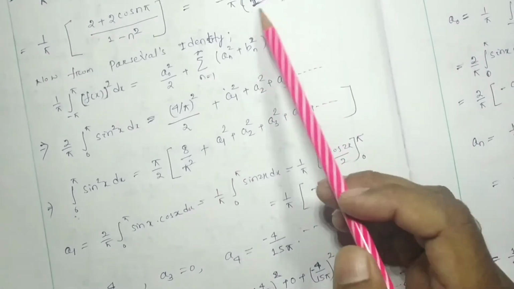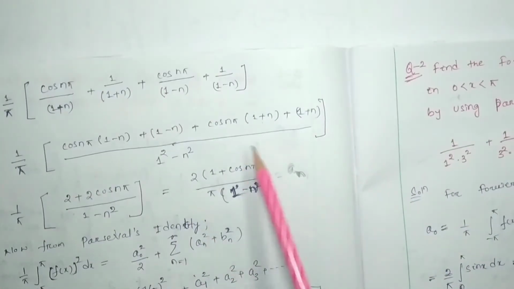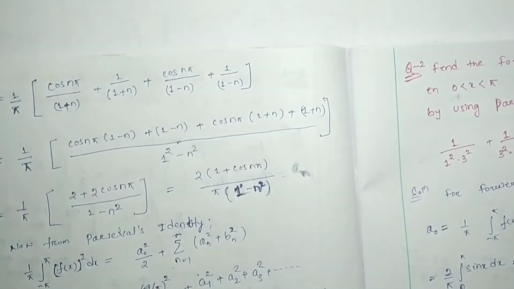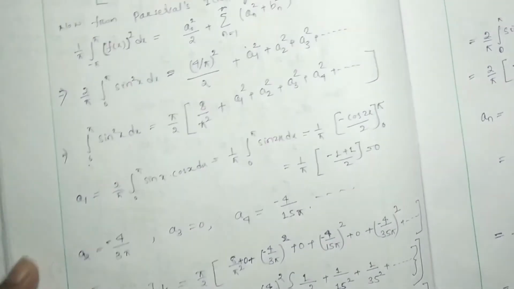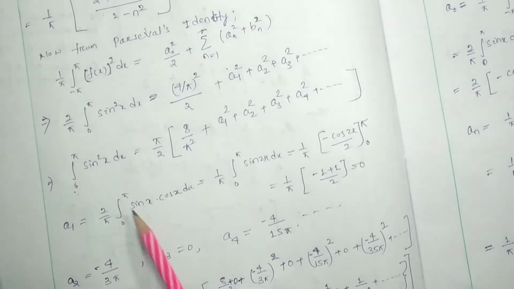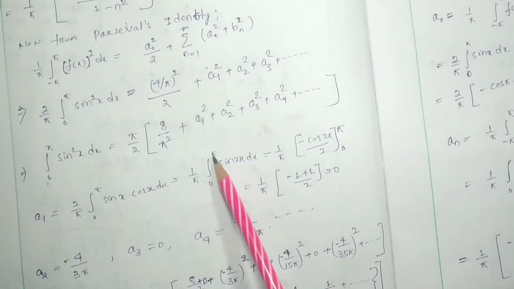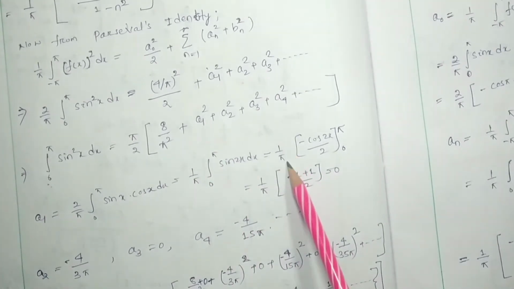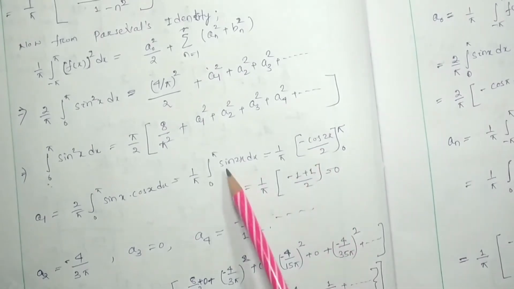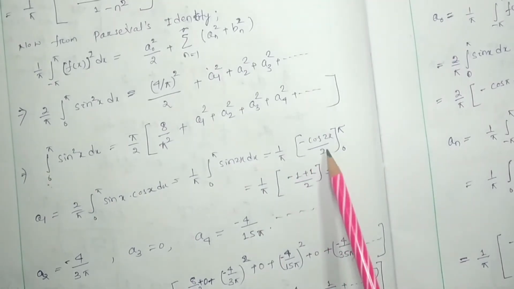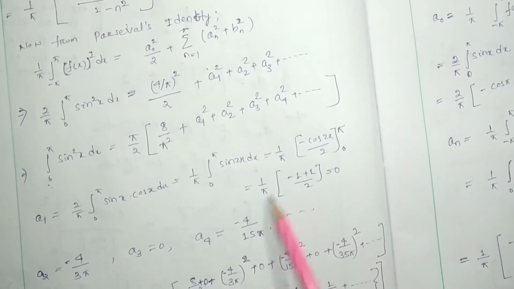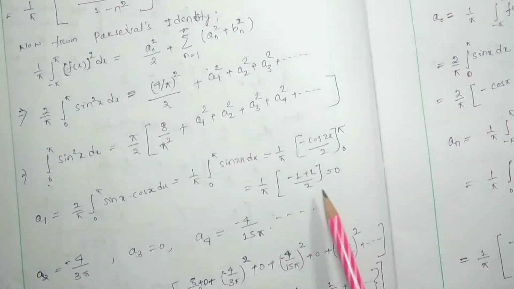We could not find it from this, so for that we have to use the general equation, that will be 2 by pi, 0 to pi, sin x into cos x dx. This will be 1 by pi, 0 to pi, sin 2x dx, or 1 by pi times minus cos 2x by 2 from 0 to pi, and this will be 0. So a1 we found 0.